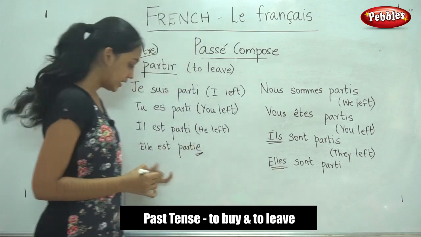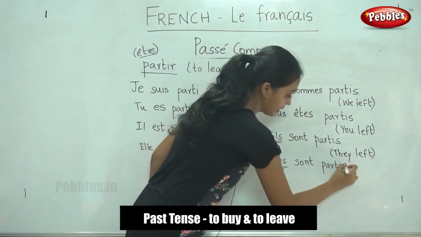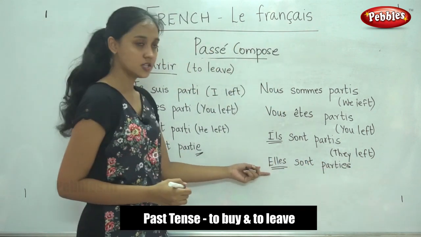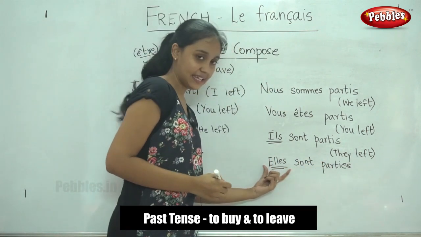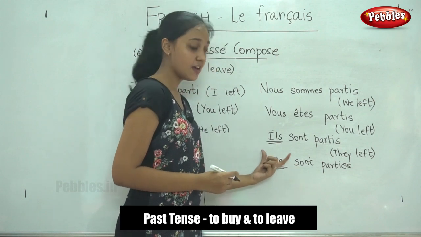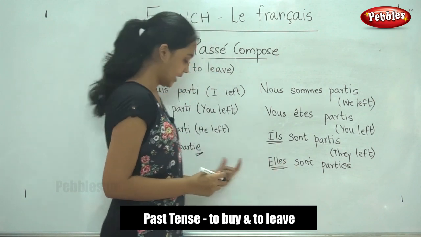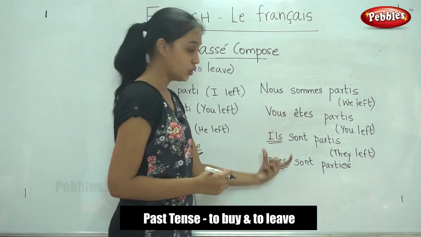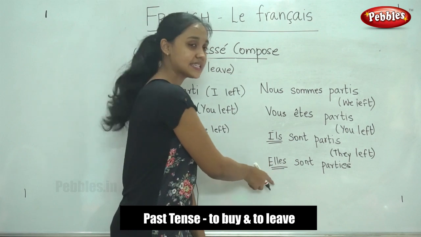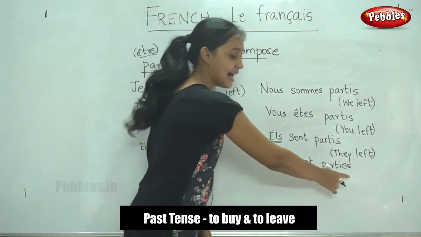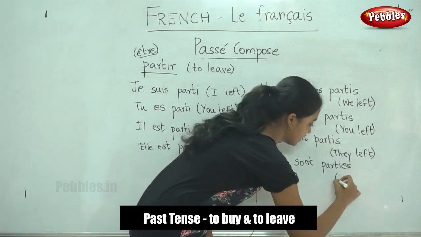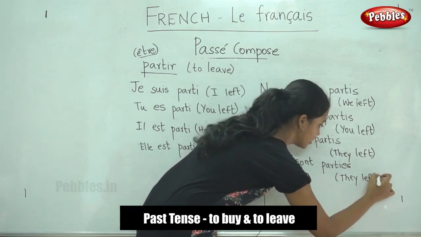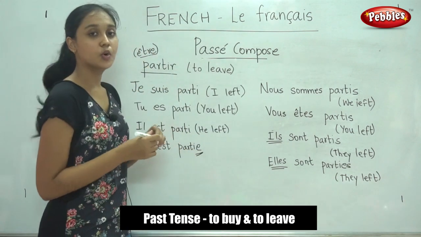So when it's feminine, you will add E, and since it is plural, you will add S. So in elles, it is third person feminine plural. If it is feminine, we add E, and when it is plural, we add S. Since this is feminine plural, we add E and S. This means they left.